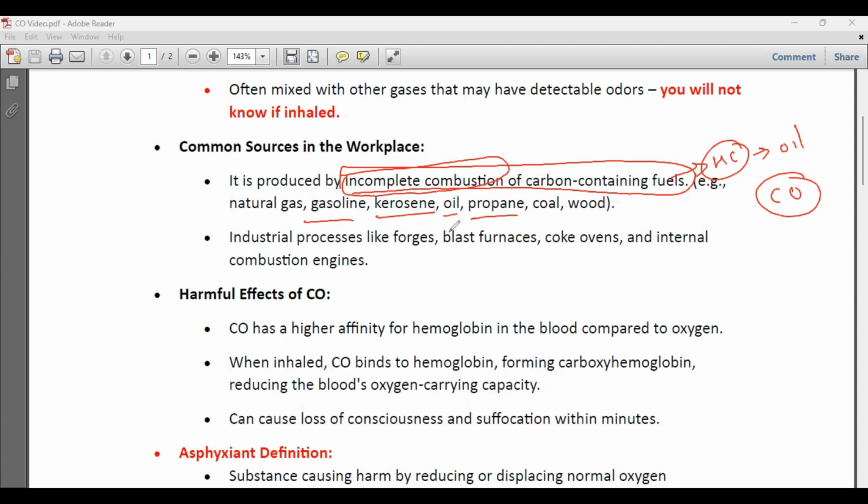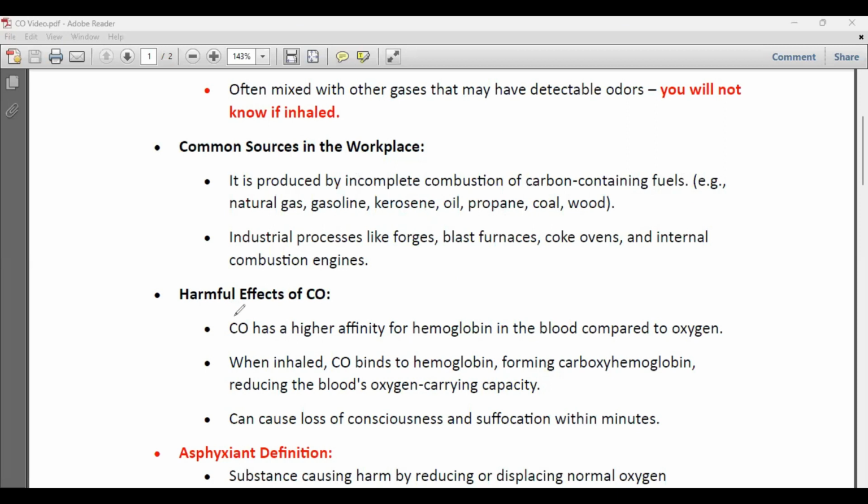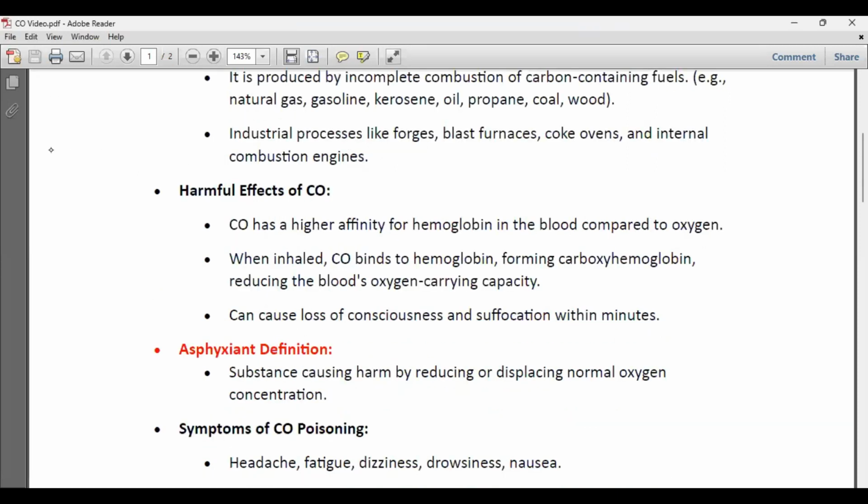Okay, so it is produced in blast furnaces, ovens, and internal combustion engines in all our vehicles, whether your car or your scooters, all produce this carbon monoxide gas. Okay, very important. Now, what is the harmful effect of carbon monoxide? See, harmful effect is very important, and almost every time they ask this question: what are asphyxiants? What is asphyxiation? This we will understand in detail, as it comes under the harmful effects of carbon monoxide.